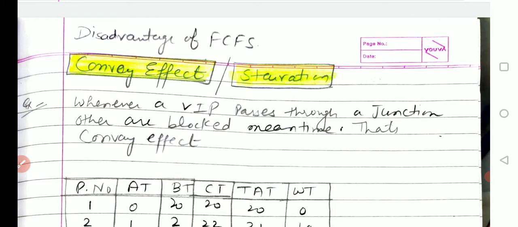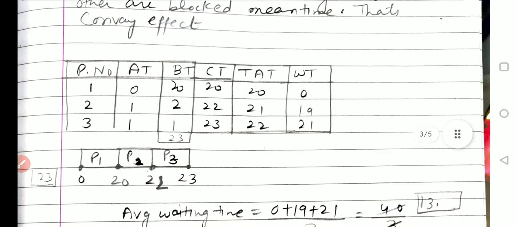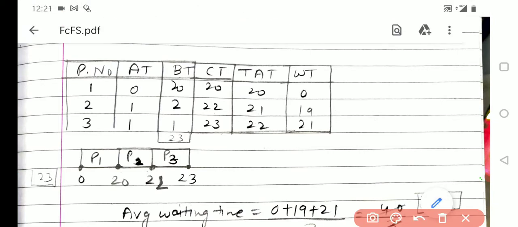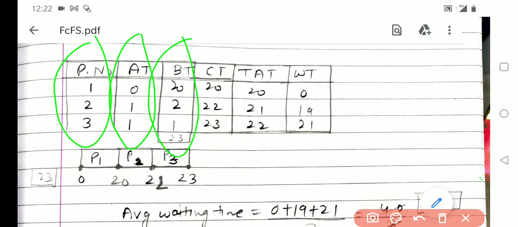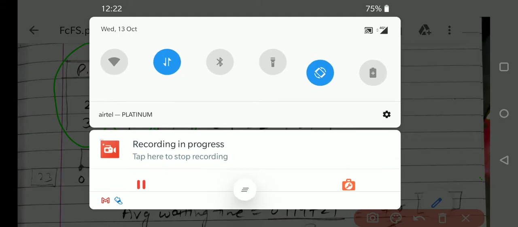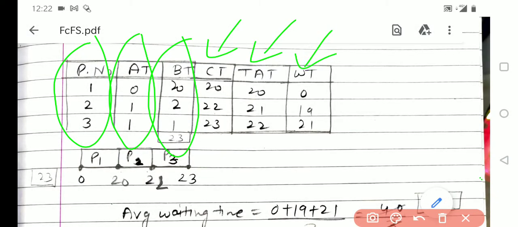Let's take this example. We will solve a numerical to understand this problem. Here we have three processes P1, P2, P3, and the arrival time of these processes is 1, 0, 1, 1. Burst time is already given to us, and we have to find out completion time, turnaround time, and the waiting time. So we know how we can find out the completion time.